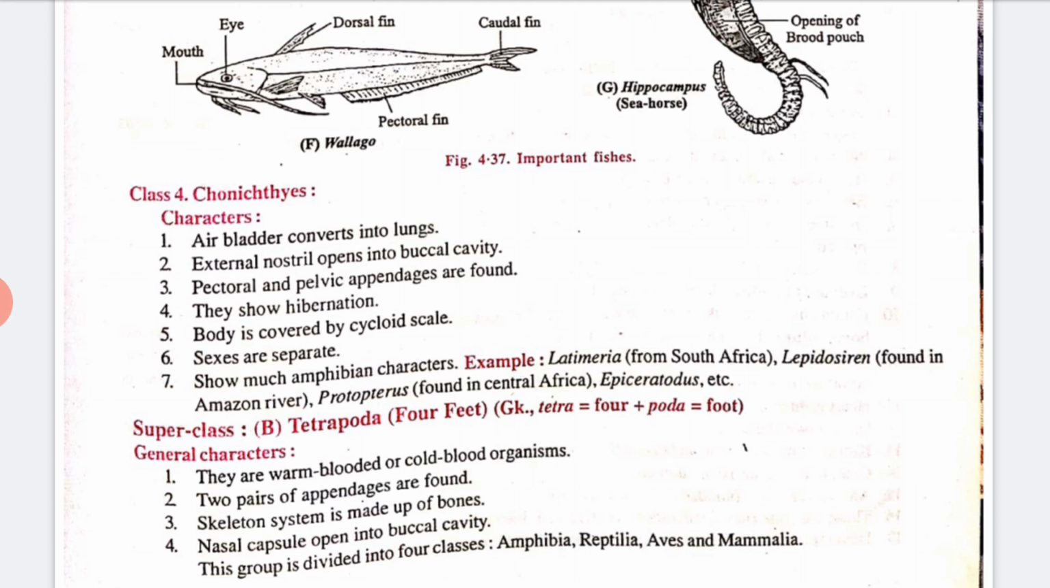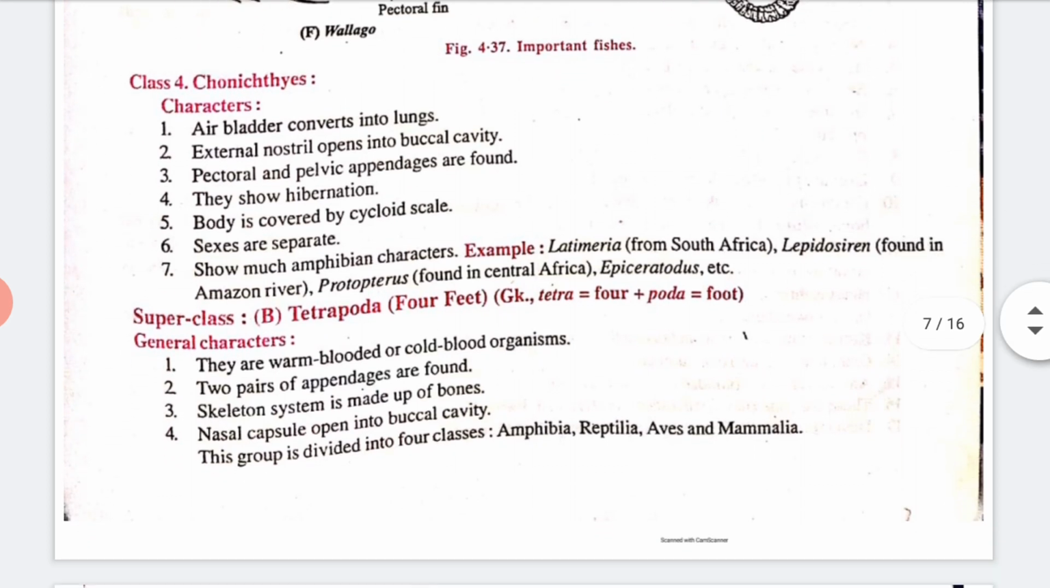Tetrapoda means, see here, tetra means four and poda means foot, those animals who have four feet, right? I hope you got it. So Tetrapoda, aquatic or terrestrial or amphibian, paired limbs and lungs are present. They are divided into many classes like Amphibia, Reptilia, Aves and Mammalia.